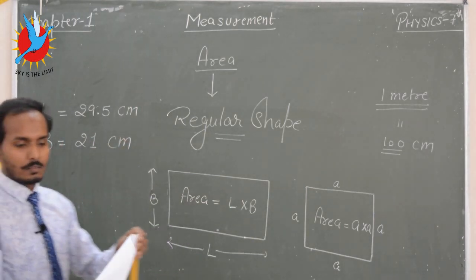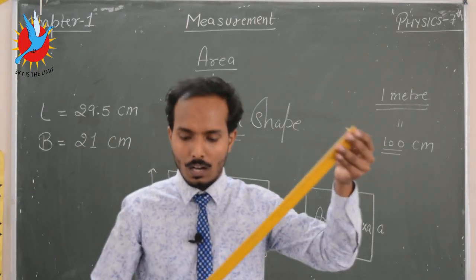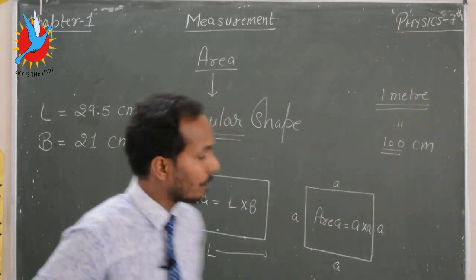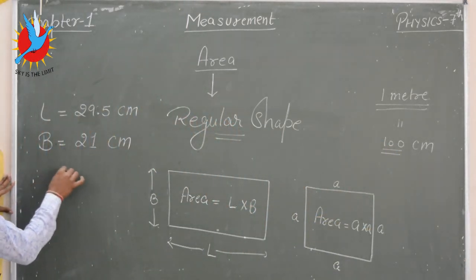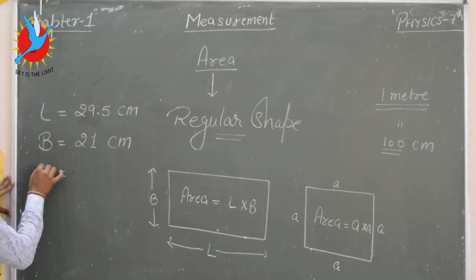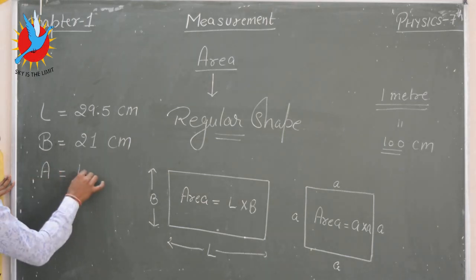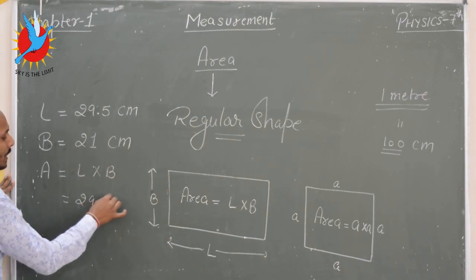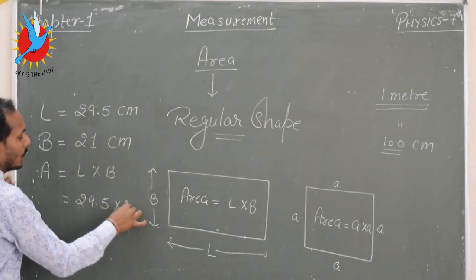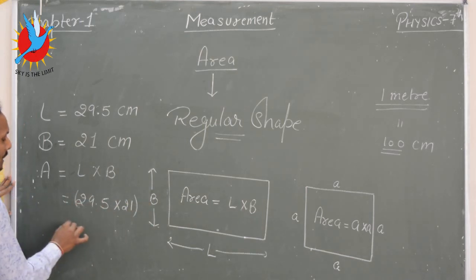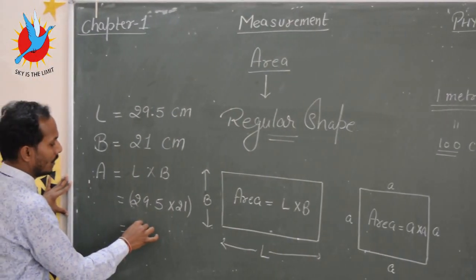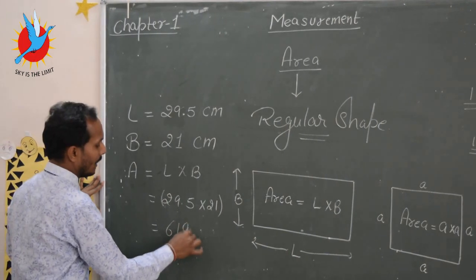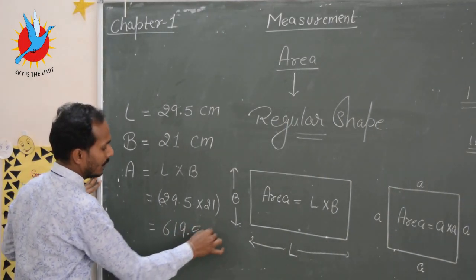Now how do I measure the area of this paper? Area is equal to length into breadth, so 29.5 into 21, which is equal to 619.5.